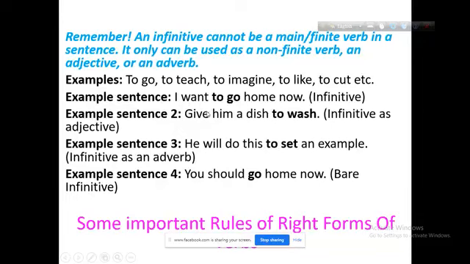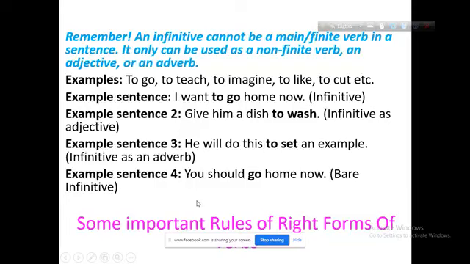Here, give is the main verb in the imperative form. Here, wash is also a verb, but in the form of an infinitive. Here, it is an infinitive adjective. Example 3: He will do this to set an example. You should go home now. Here, go is the base form, a bare infinitive.